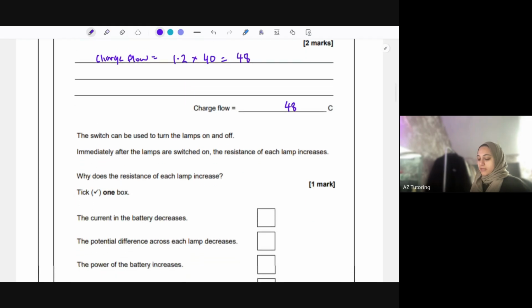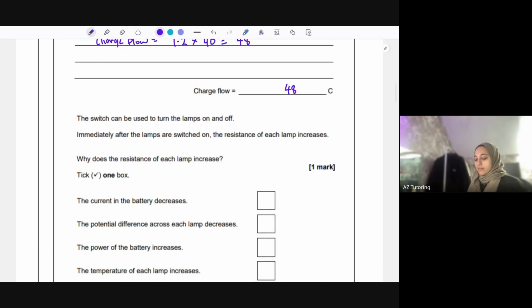That's coulombs. A switch can be used to turn the lamps on and off. So think about when you're going into a room and you're putting the lights on, you're pressing a switch. When you put that switch on, the circuit's on. When you switch it off, you're breaking the circuit, essentially.